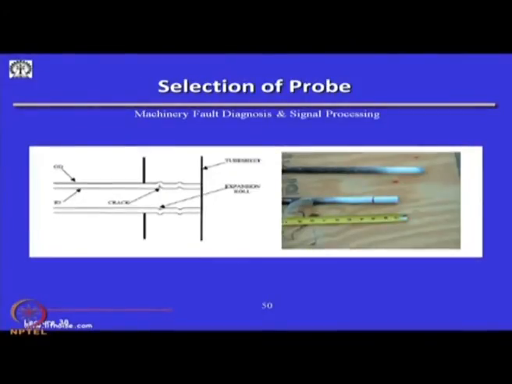Coming back to eddy current testing, one has to be very careful about the frequency, the diameter of the probe, the traversing speed, and the magnetic permeability. There are a few examples wherein such cracks can also be detected by an eddy current probe.